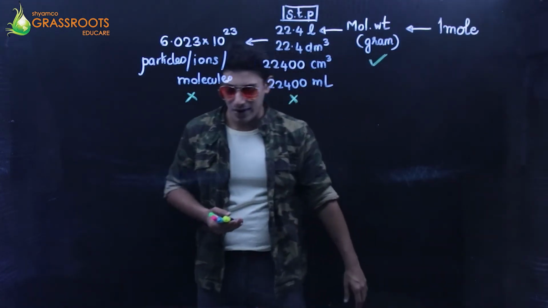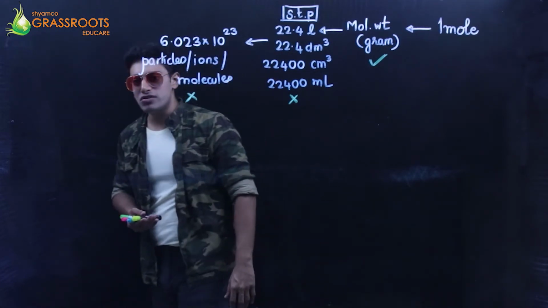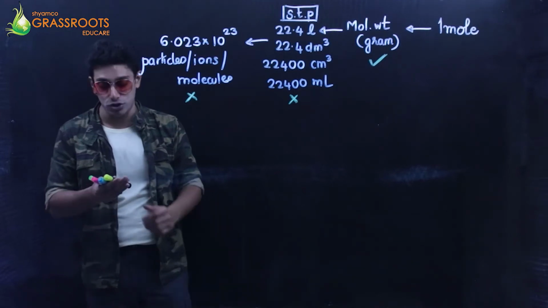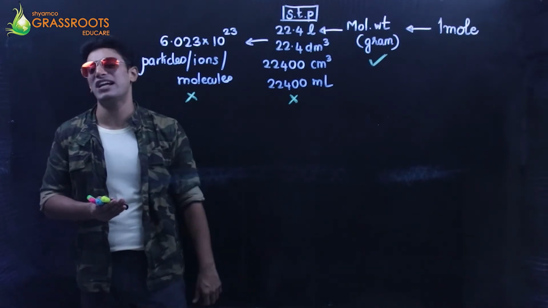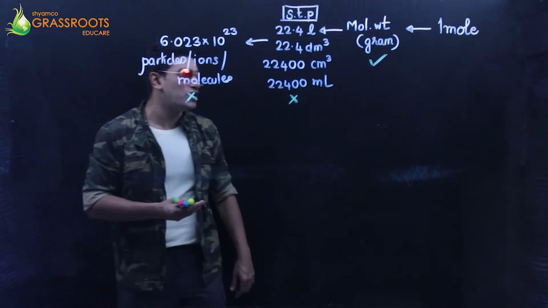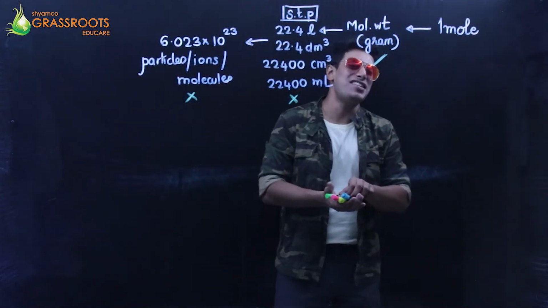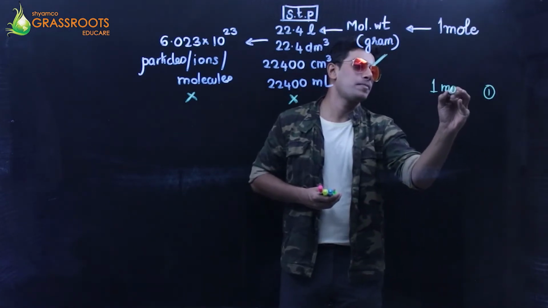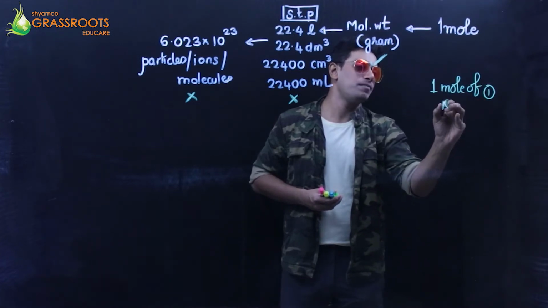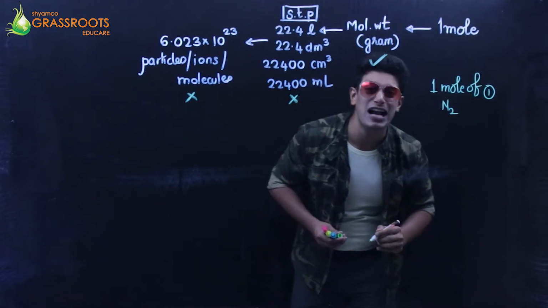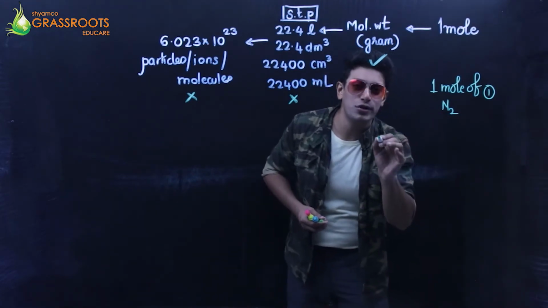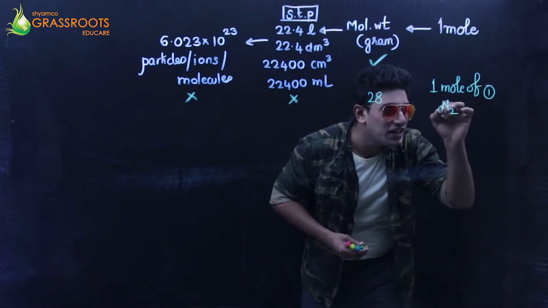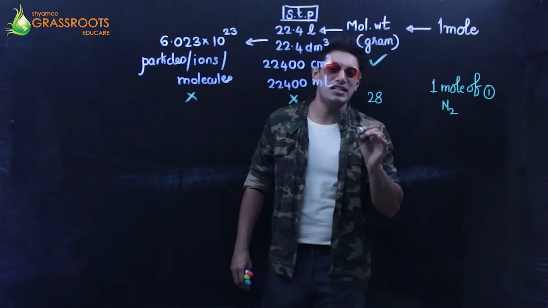Let's begin. The first question, calculate the number of moles of nitrogen in 7 grams of nitrogen, wherein the atomic weight of nitrogen given to me is 14. So listen, can I start with the trend? 1 mole of nitrogen, can I say nitrogen is N2? It's a diatomic molecule. Occupies the molecular weight, that is 28 grams. Because nitrogen is 14 into 2, 28 grams. That is the molecular weight.